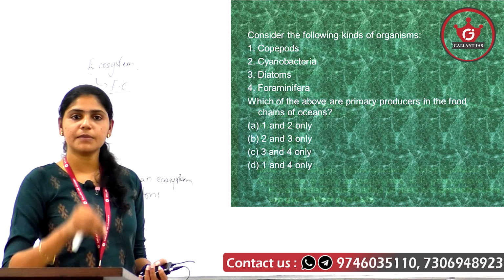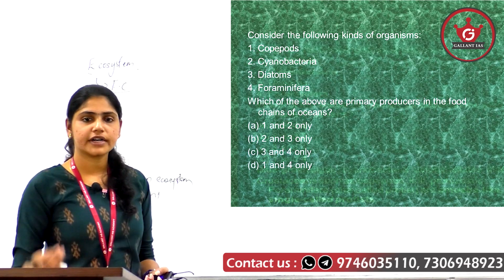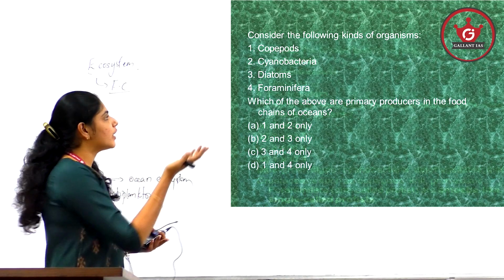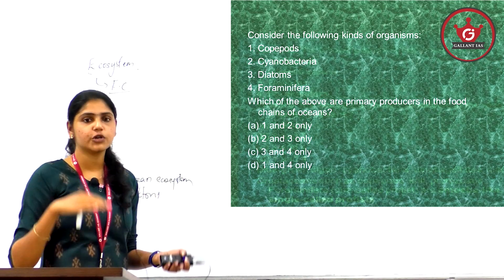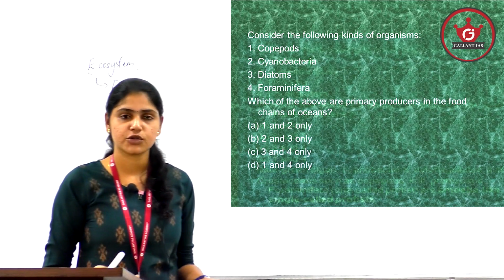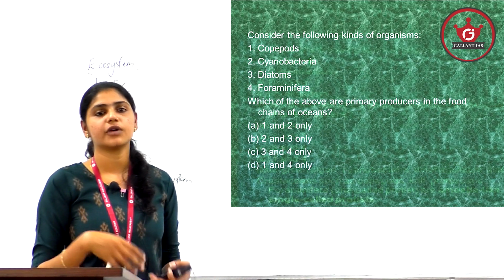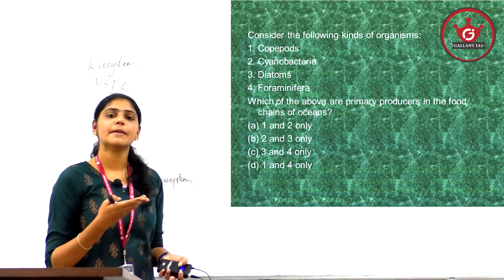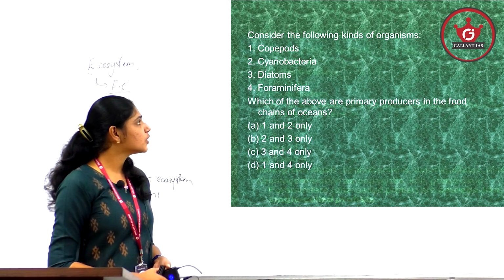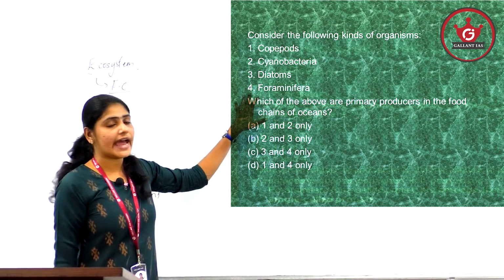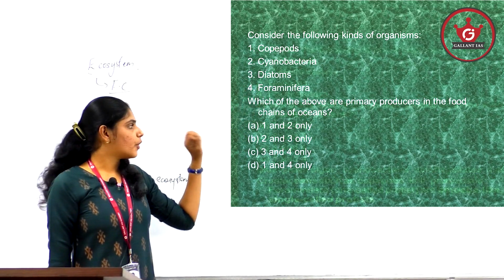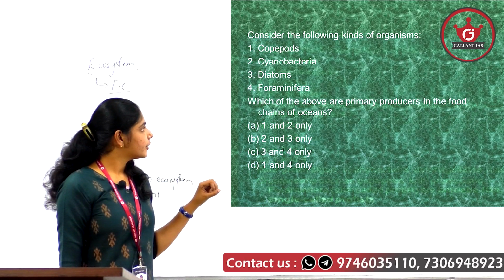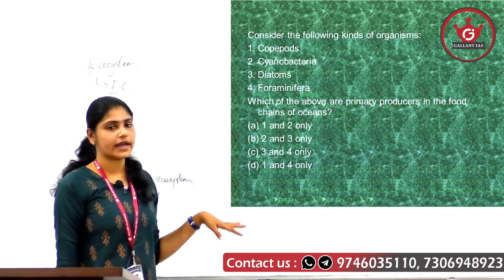Okay, so that is a very basic concept that we have already learned in our static part. If you know any one of cyanobacteria or diatoms, if you know diatoms itself, you can eliminate 2 options, or if you know cyanobacteria, you can eliminate 2 options. Okay, so it is very important for you to know the basic concept here. So it is cyanobacteria and diatoms which form the component of primary producers in an aquatic food chain. So here your answer should be option B, 2 and 3 only.